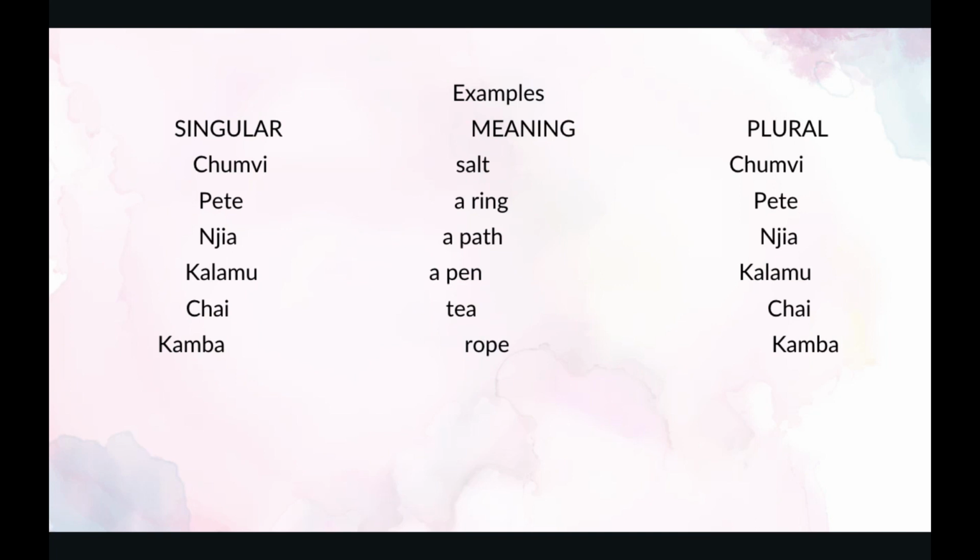The next one is kalamu. Kalamu is a pen. A pen in plural is kalamu. The next one is chai. Chai is tea. Tea is also called chai in plural. The next one is kamba. Kamba is rope. Rope is called kamba in plural. It doesn't change. Kamba.